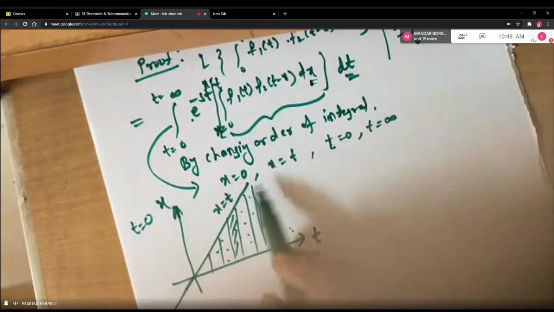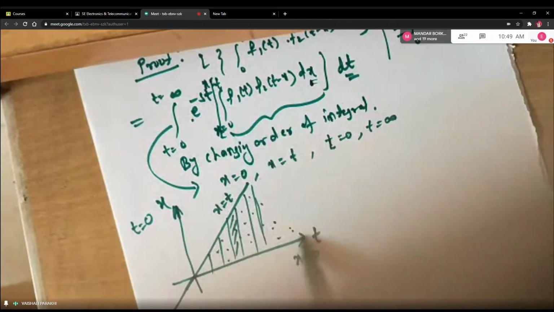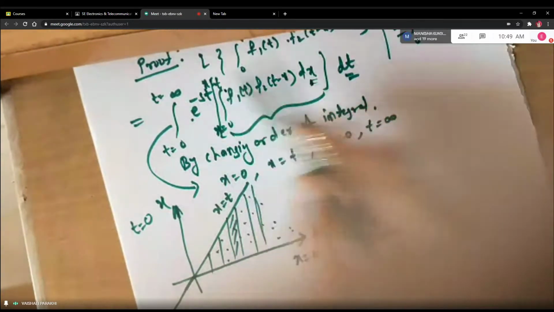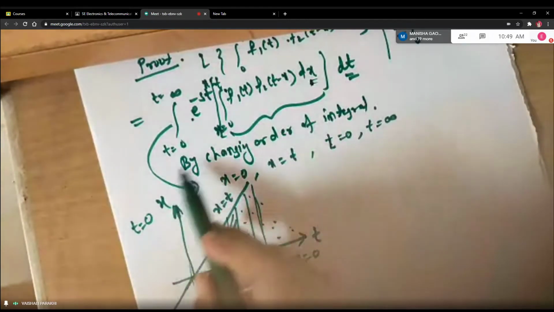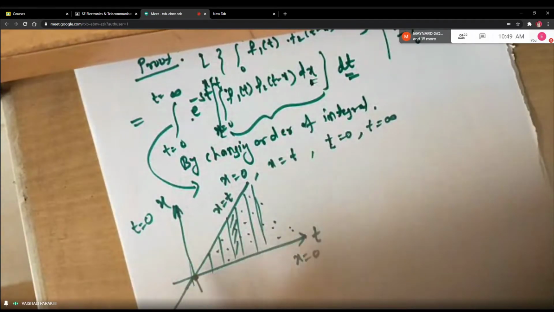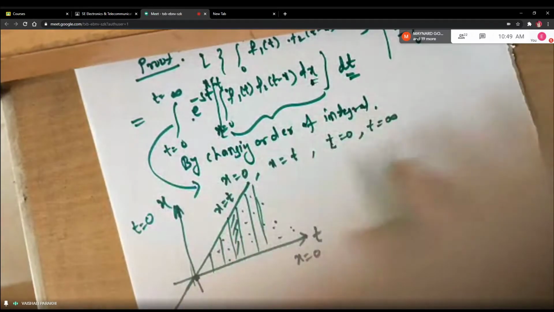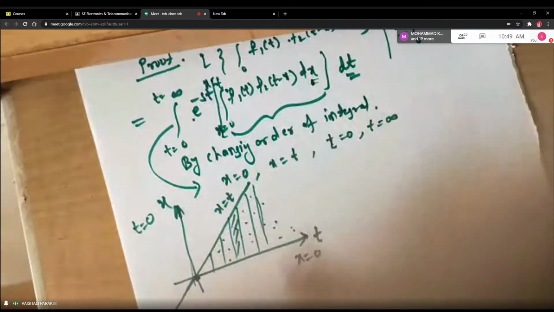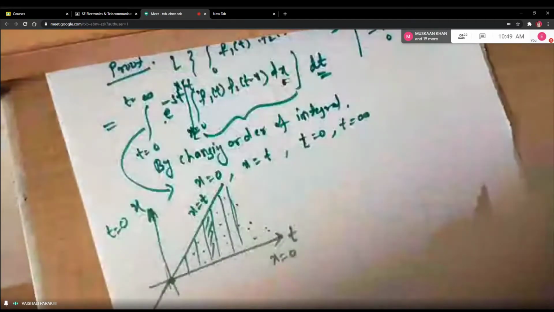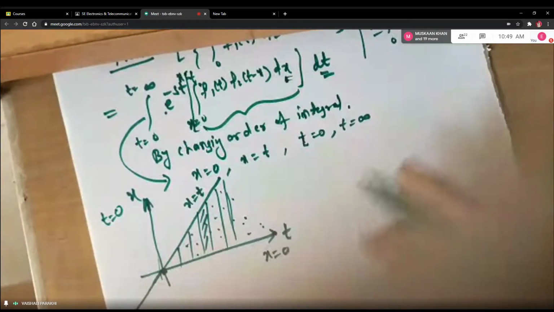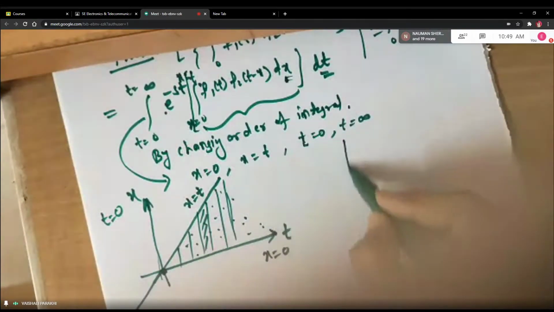So see whether the condition gets satisfied. x equal to 0, yes. x equal to t, that is the upper limit. Then left to right. What is the value of t here, students? The minimum value of t is 0, and what is the maximum value of t when you go to the right? It is infinity, right? Because you don't know where it is going to end. So this diagram is for the basic double integration which we already got. Now we are changing the order of integration, is what we are going to do, students.